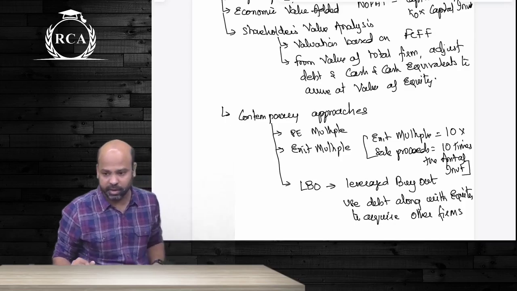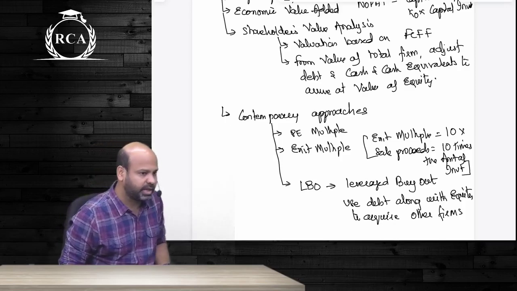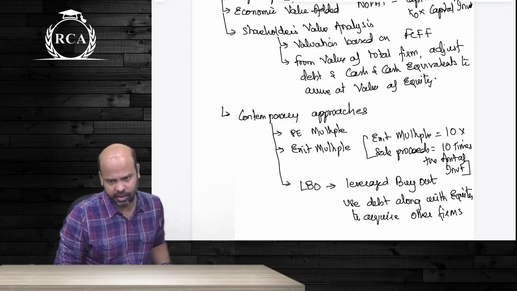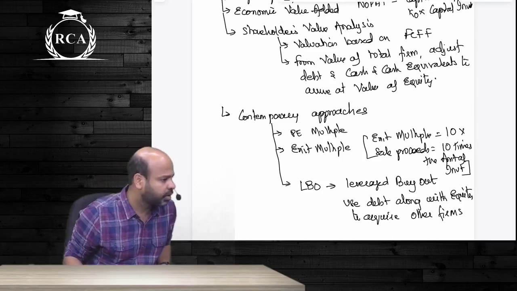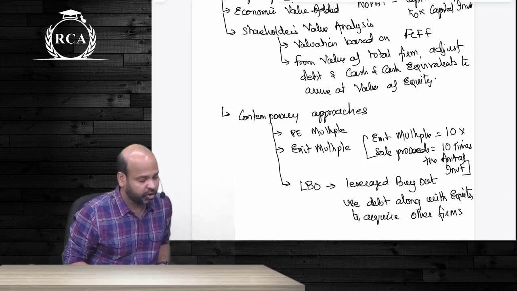Exit multiple, as such, is a wording that is used by venture capital firms. Whenever they make any investment, they have a targeted amount that they would want to generate by selling that investment. So if your exit multiple is 5x, that means the value of the firm should be 5 times the amount of the investment that you've made today.